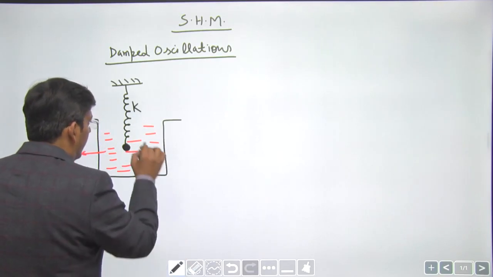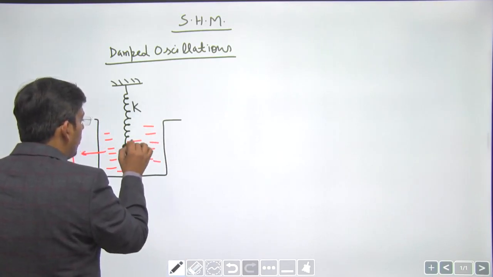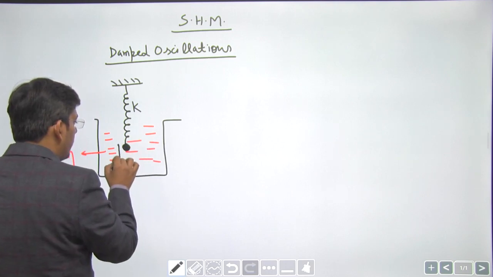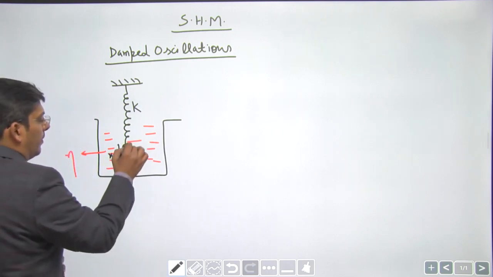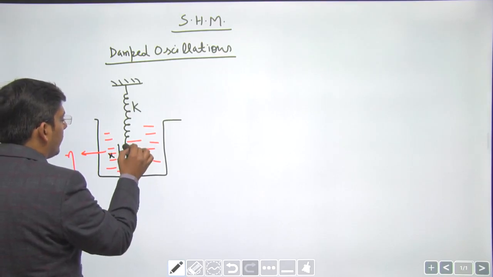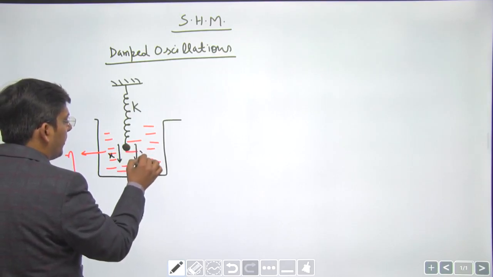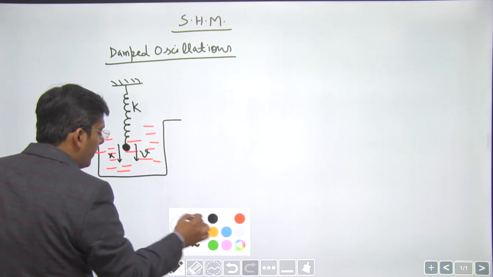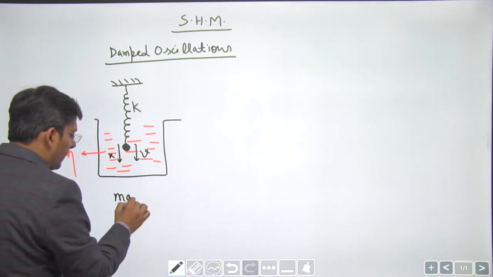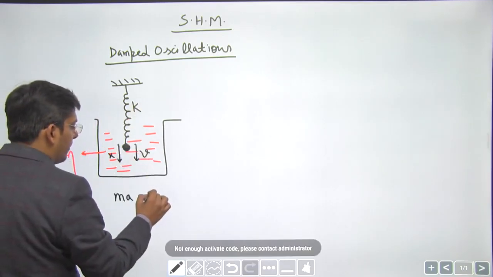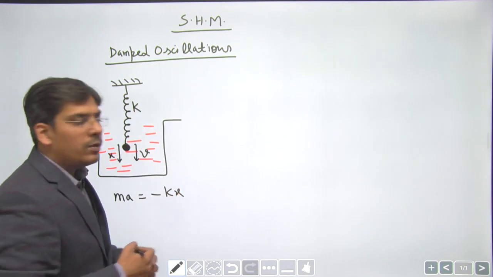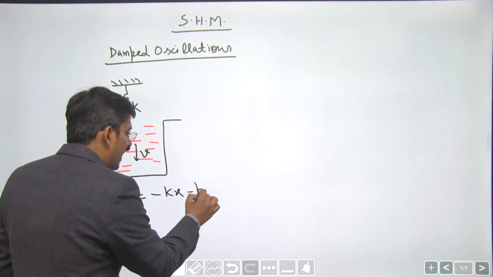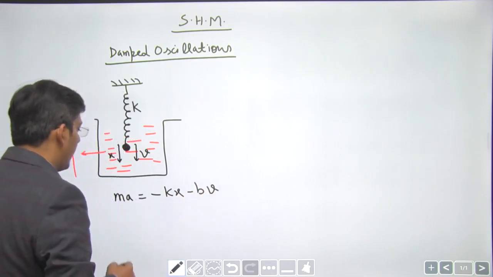Now in that case, when you move the body downwards by some distance x, at some moment of time the bob is moving with velocity v, the net force acting on the bob is minus kx in the upward direction, and it is 6 pi eta r v viscous force. We can write that as bv, b is damping constant, right.